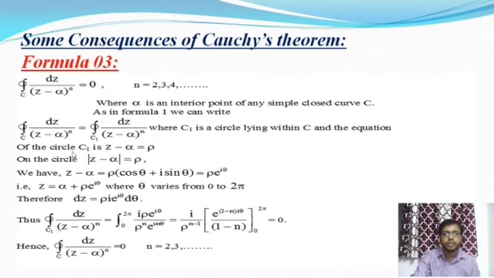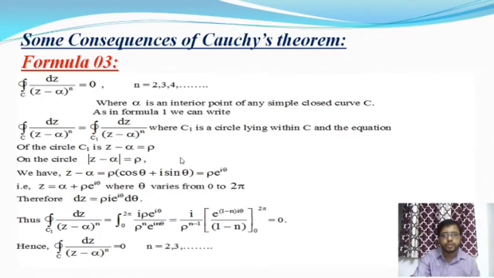So on that circle C1, the equation of the circle is modulus of z minus alpha is equal to rho. Let us consider the amplitude of z minus alpha to be theta. Then the polar form of a circle whose center is at the point alpha and radius is rho is z minus alpha equal to rho into (cos theta plus I sin theta), where theta is the amplitude of z minus alpha and rho is the radius.